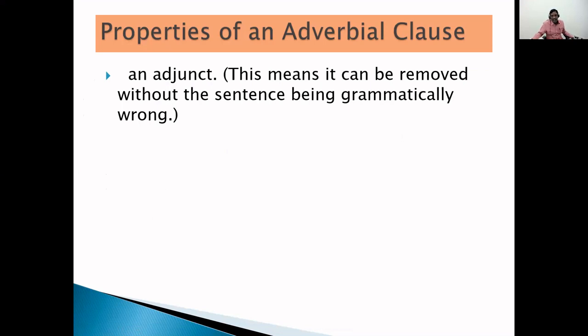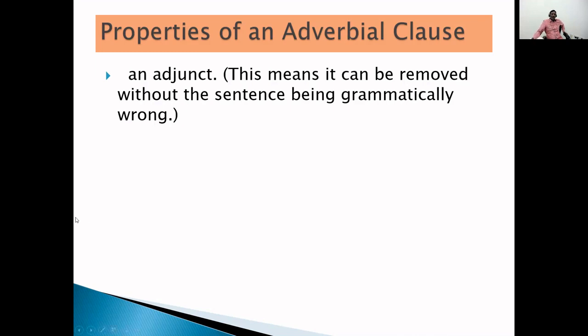This means it can be removed without the sentence being grammatically wrong. If the adverbial clause is completely removed, the remaining sentence gives complete meaning which is grammatically correct. There will be no wrong in grammar. The sentence gives perfect meaning. So it acts as an adjunct.